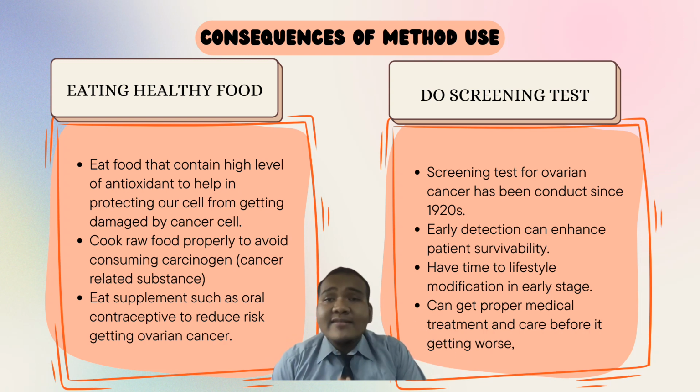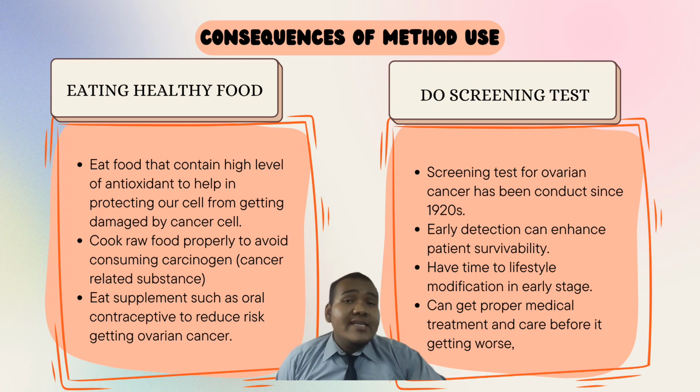Okay, when it comes to cancer and eating healthy, I want to highlight a few things. First, we need to ensure that we consume food that has a high level of antioxidants. Why? Because antioxidants can protect our cells from getting damaged. So in this case, we know that cancer happens when there are cells in our body that get damaged or mutated in terms of DNA.